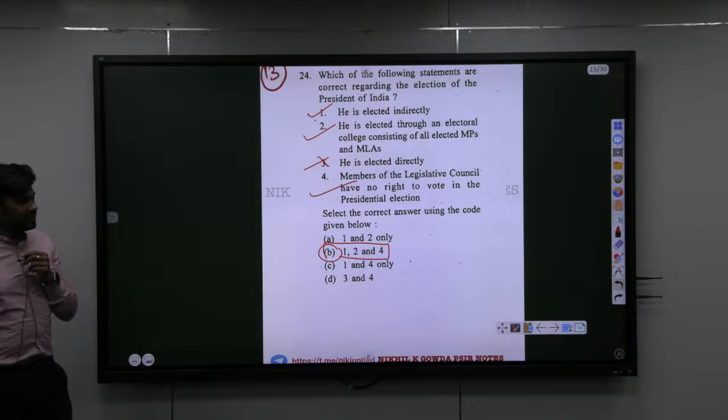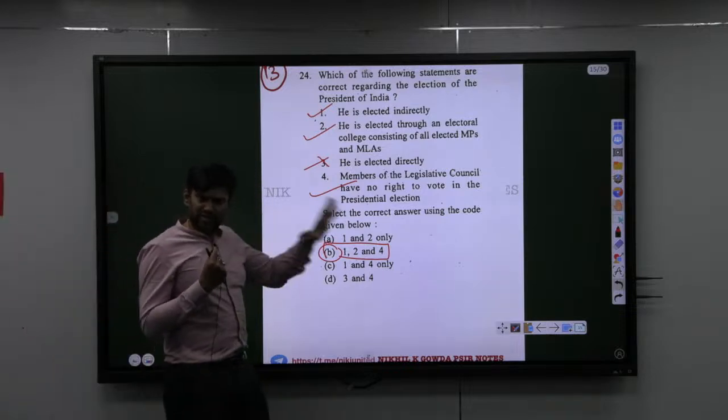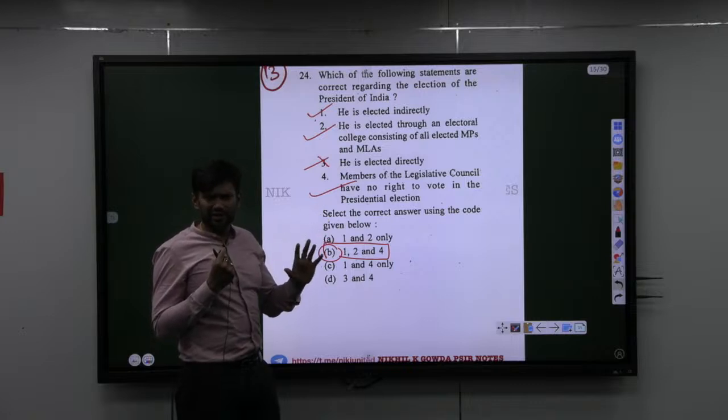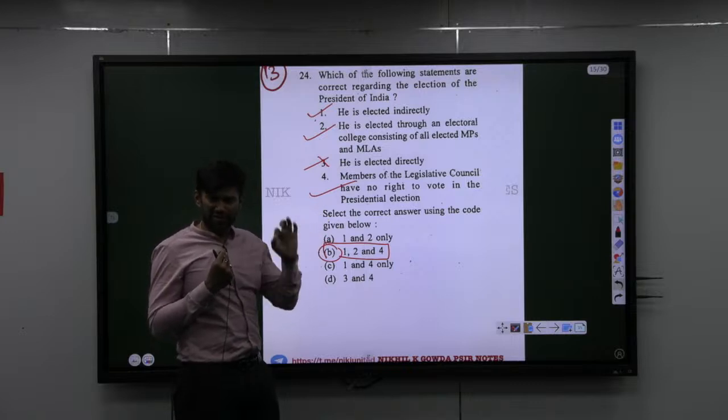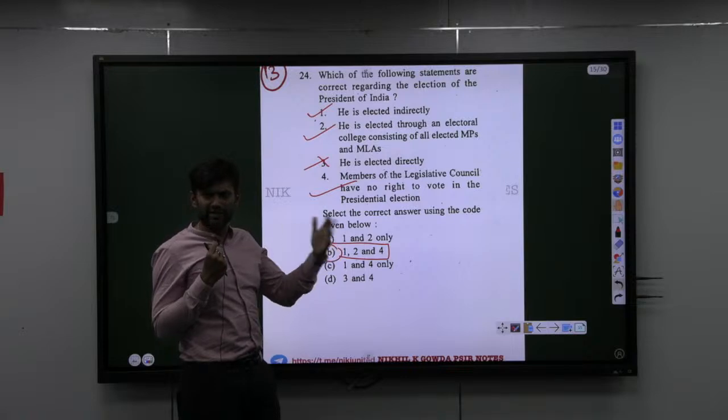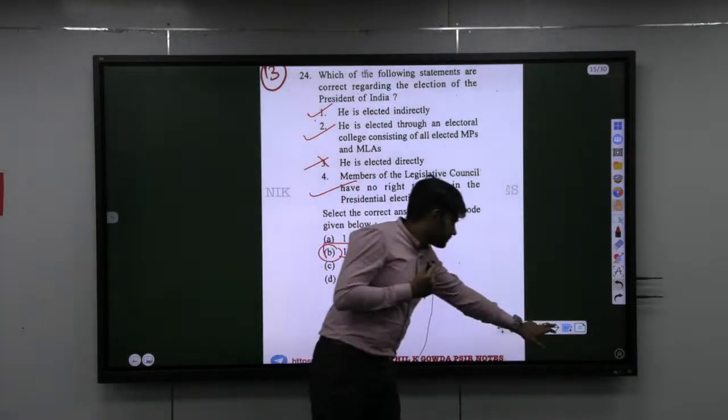Plain and simple. So these are all UPSC questions. If you see, they are not asking anything very difficult. And the president is one topic they have repeatedly asked in prelims in various themes.